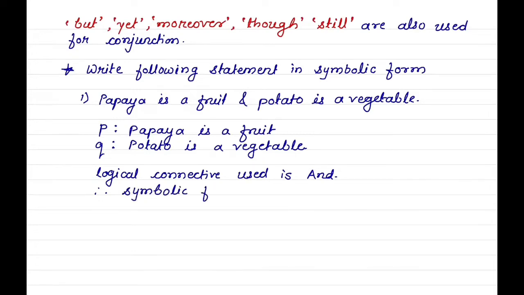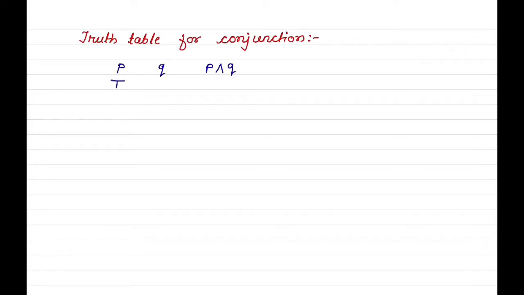Therefore, symbolic form of the statement is P and Q. Next point, truth table for conjunction. In truth table, there are 3 columns P, Q, P and Q. For P, first 2 values true and last 2 values F. And for Q, alternately T, F.